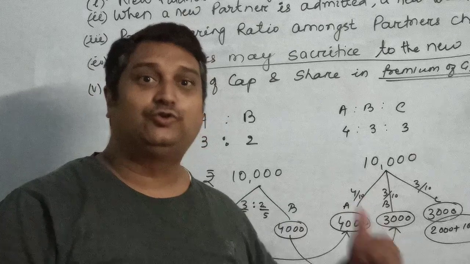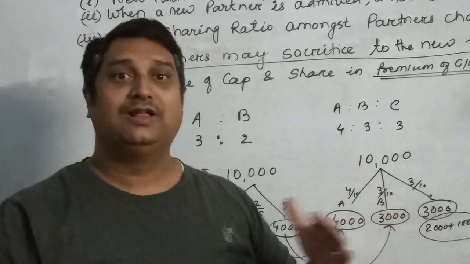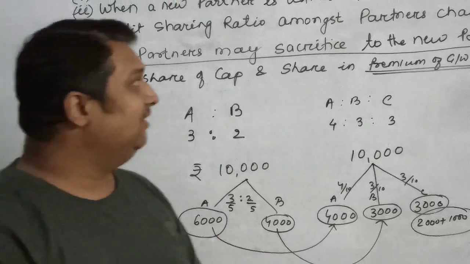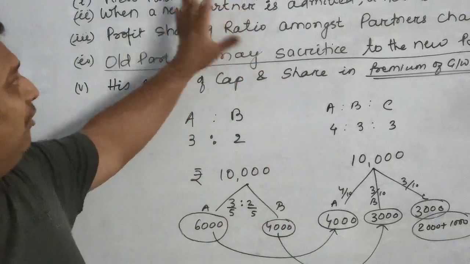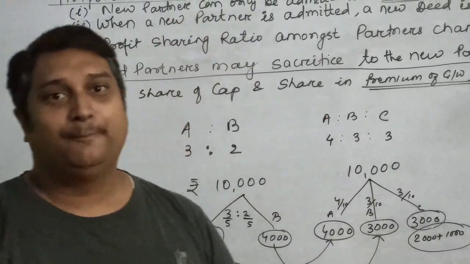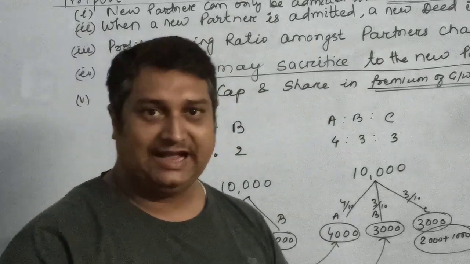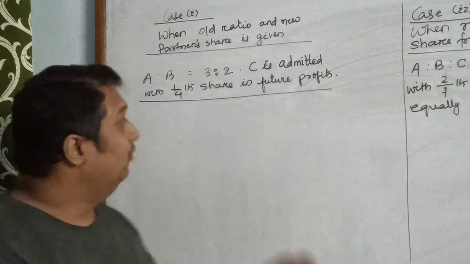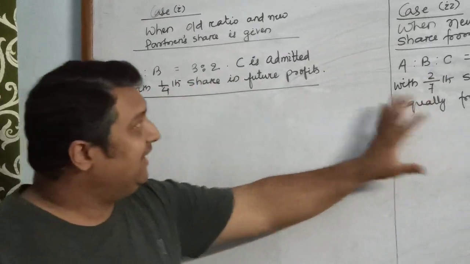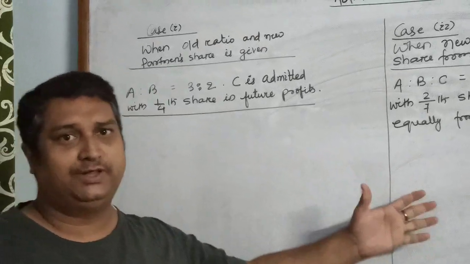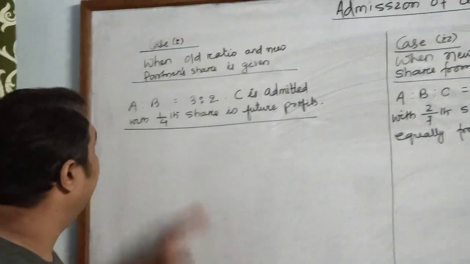So we need to calculate. This is how sacrifice is made. Now we will understand this with the help of a few questions based on calculation of new profit sharing ratio and sacrificing ratio. Now, children, first of all, we have taken these two cases. Let us understand and solve the sum based on these two methods. Then we'll move ahead with the next case.